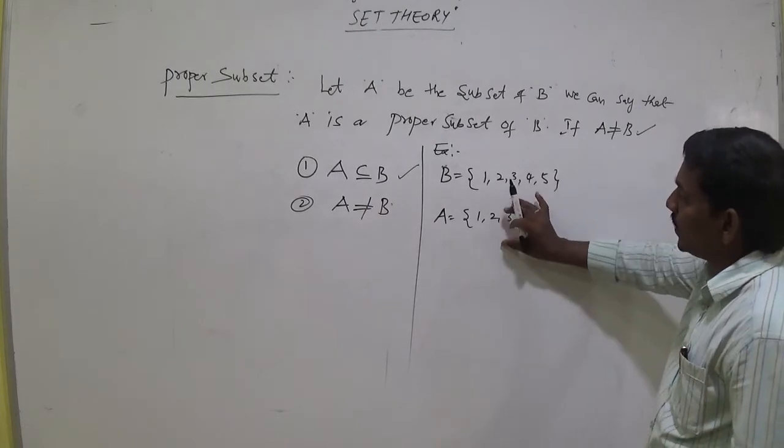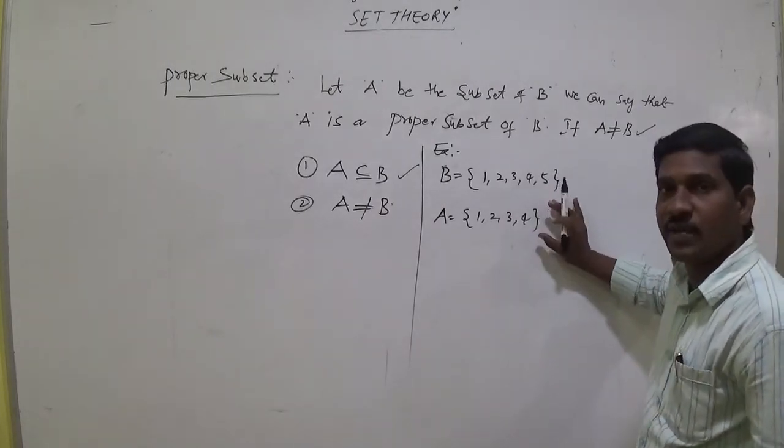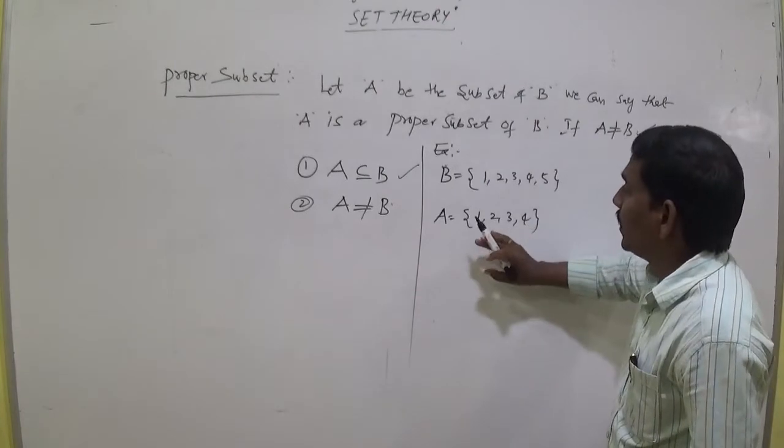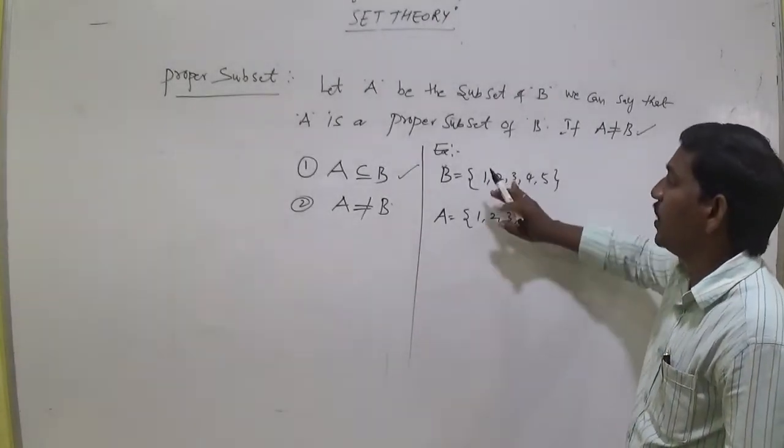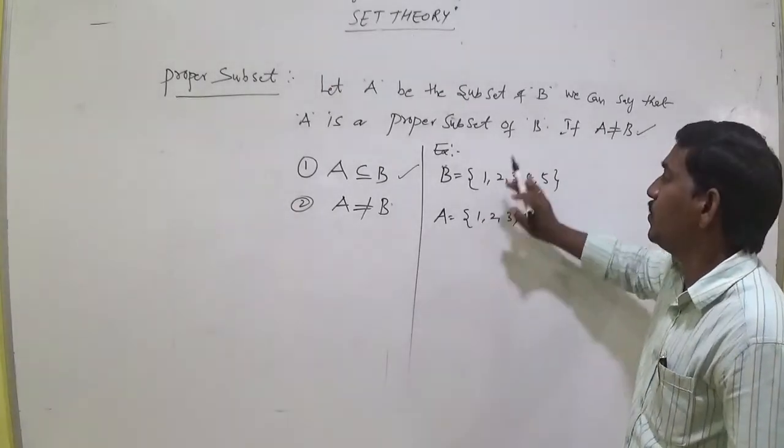We can say that A is a subset of B. Why? Because every element of A is in B.